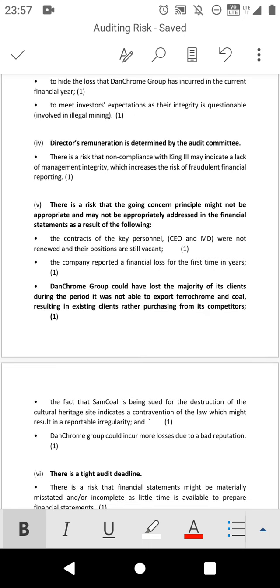Okay, the issue of going concern, guys. If you find that there is a problem or there is a risk of a loss in that company, please, this point is always there. Make sure that you pick it up. The going concern is always at risk if the company is making a loss. Remember, a going concern is determined by the profit of the company. So please make sure that you write this point.